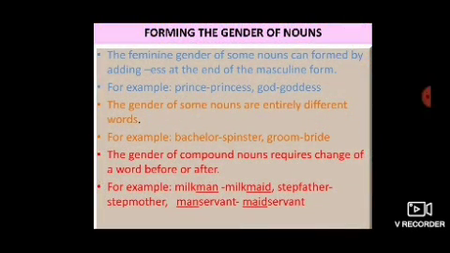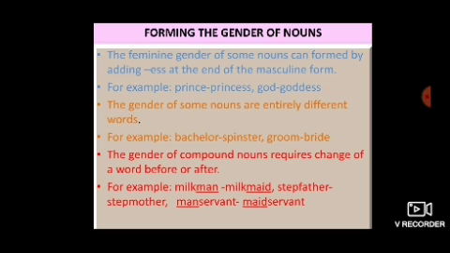Now next topic is forming the gender of nouns. How to form the masculine to feminine or feminine to masculine. The feminine gender of some nouns can be formed by adding ess at the end of the masculine form. For example, prince. The feminine gender will be princess. God, goddess. Now, the gender of some nouns are entirely different words. For example, bachelor, spinster, groom, and bride.